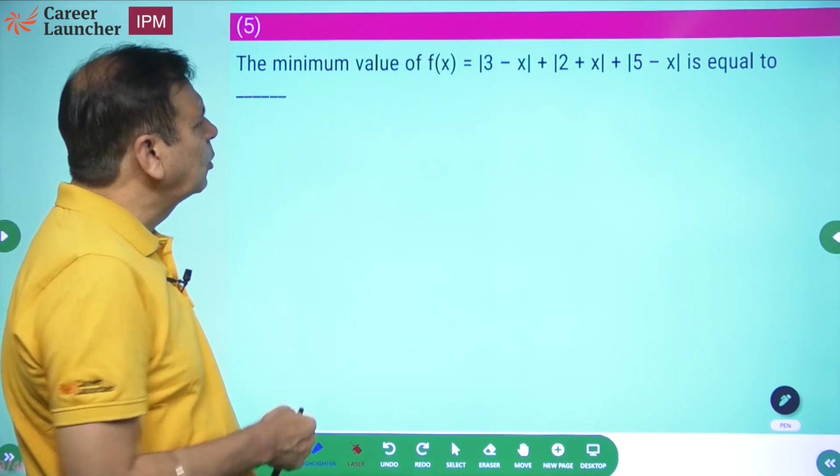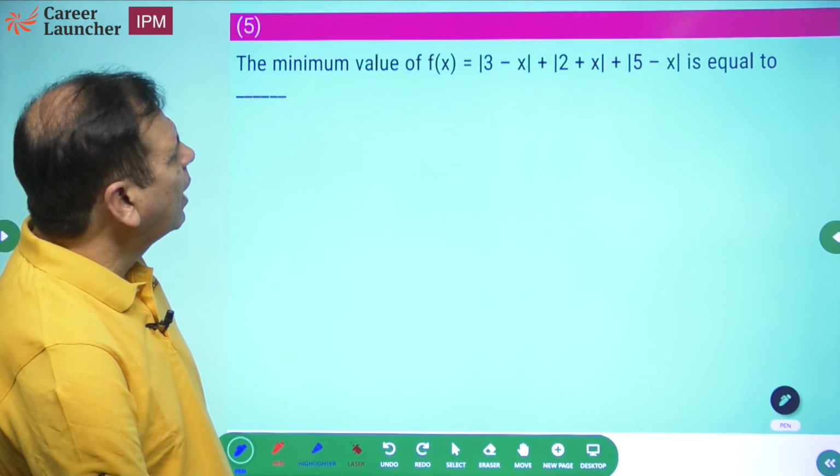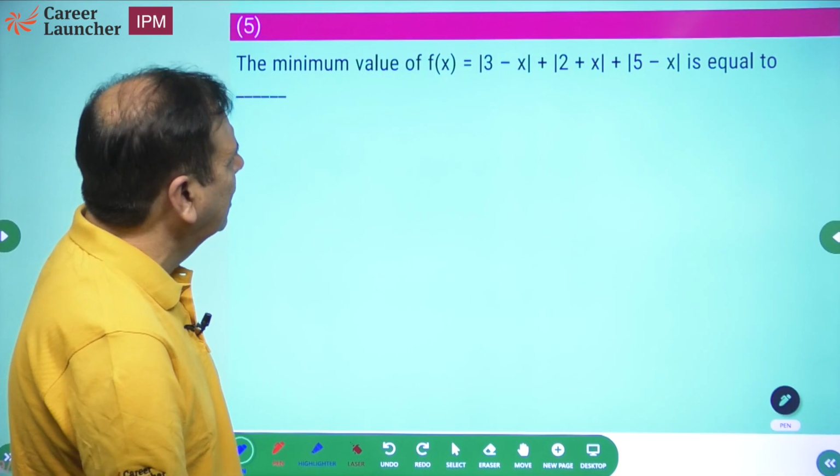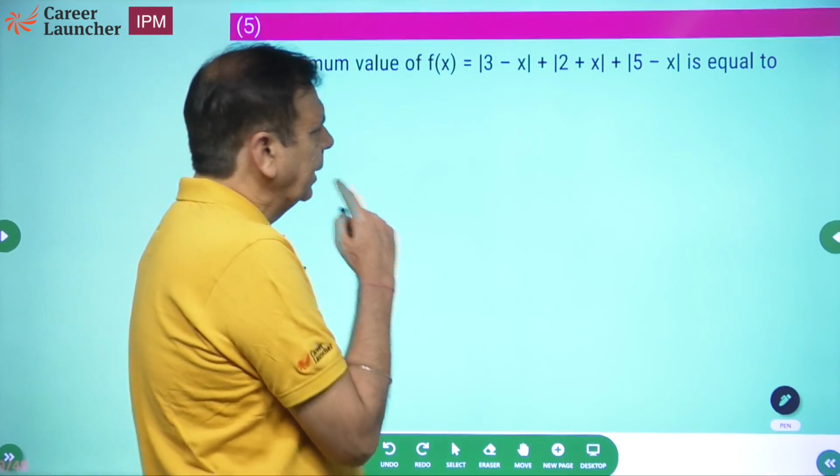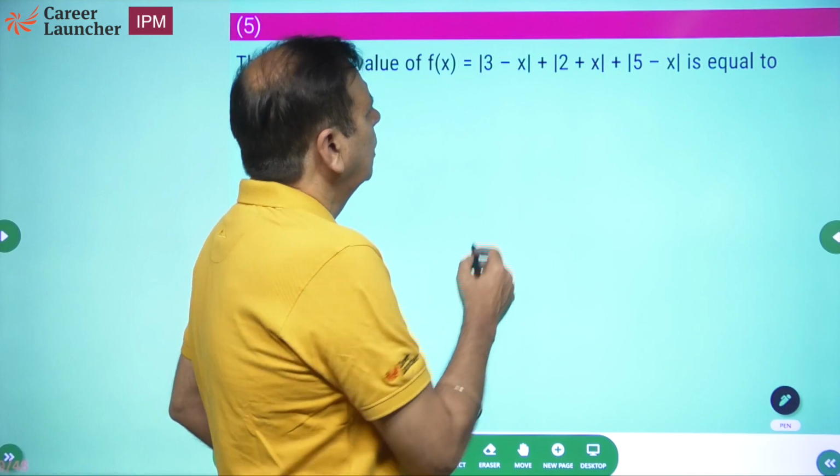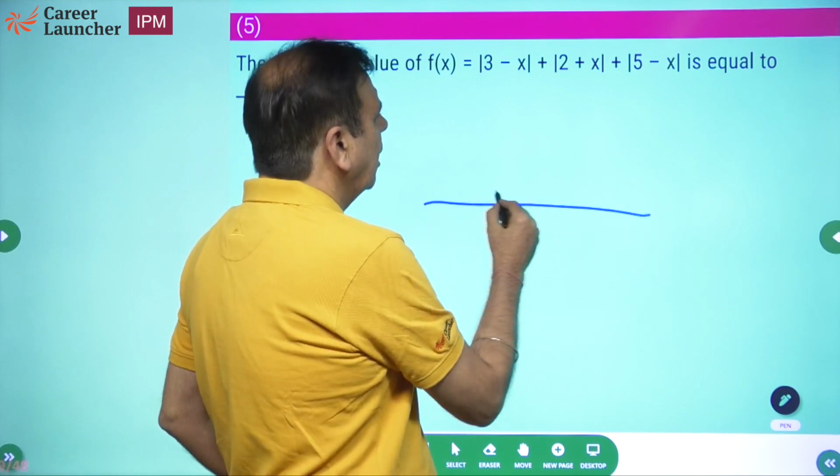मैट्रिसेस तो वैसे ही नहीं करनी हमको. The minimum value of this function, हाँ इसको देख सकते हैं. When you look at the minimum value of this function, it is equal to what? After all, what is it? You have 3,